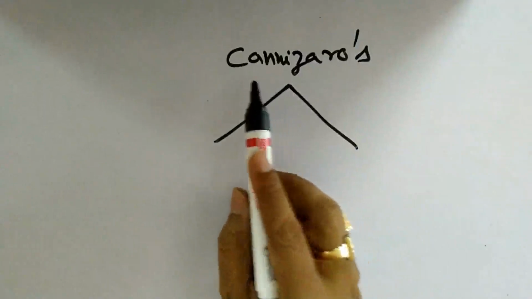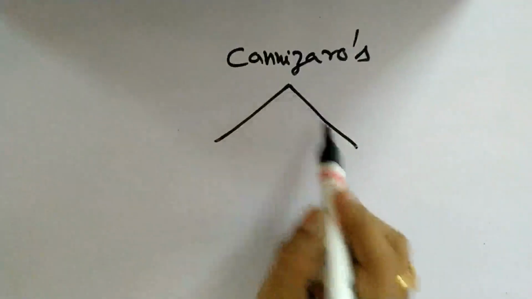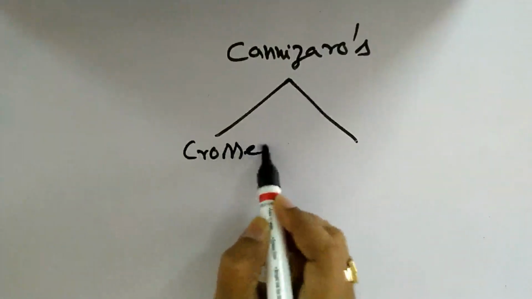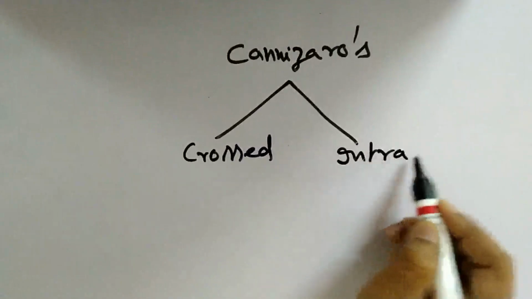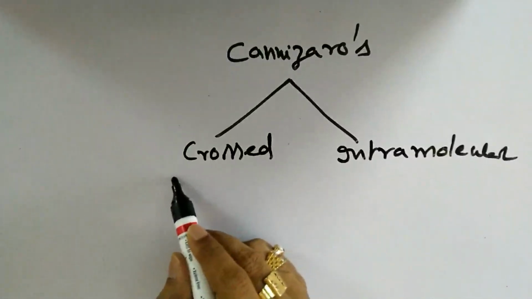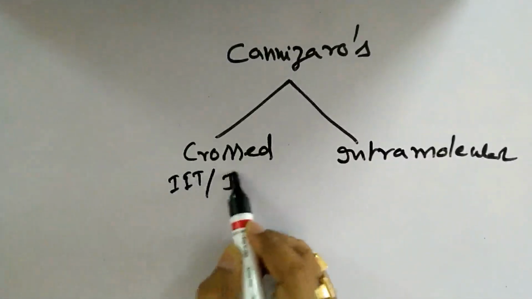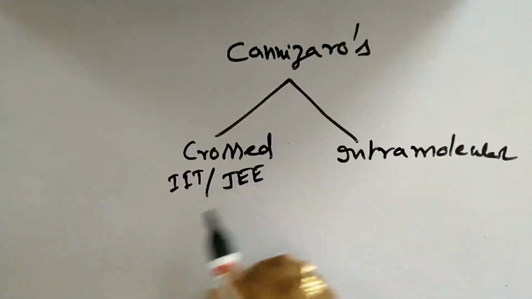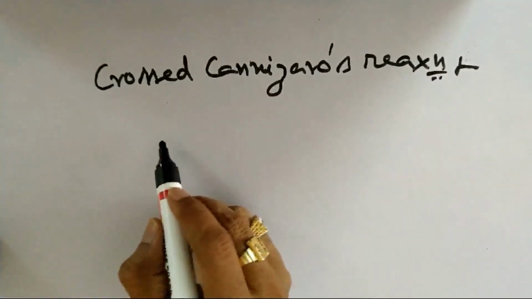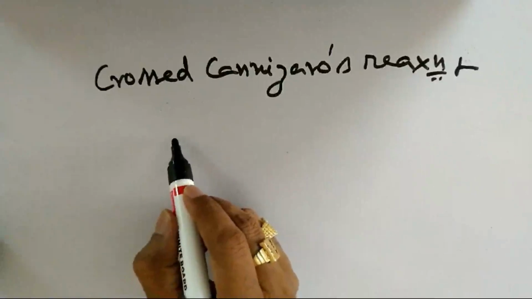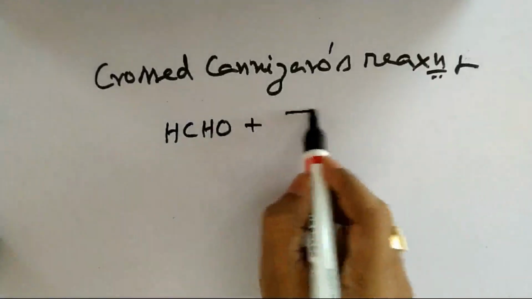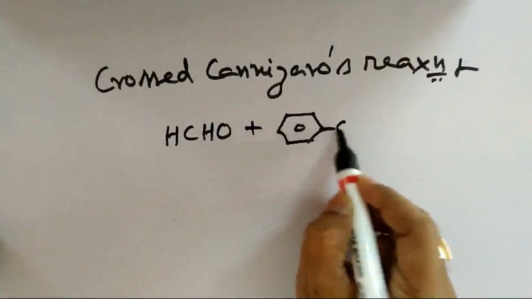Now let us look at different types of Cannizzaro reaction. We have two main types of Cannizzaro reaction. One is crossed Cannizzaro reaction. The other one is intramolecular Cannizzaro reaction. Crossed Cannizzaro reaction is very important for IIT or JEE examinations. Very important. Now let us look at crossed Cannizzaro reaction. Crossed Cannizzaro reaction is a Cannizzaro reaction between two different molecules without alpha hydrogen. Let us suppose our formaldehyde is reacting with benzaldehyde in crossed Cannizzaro reaction in the presence of concentrated alkali.